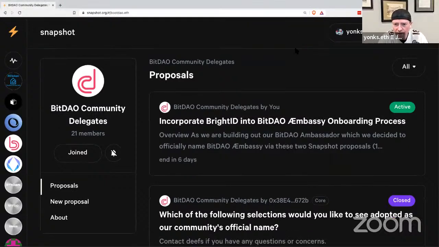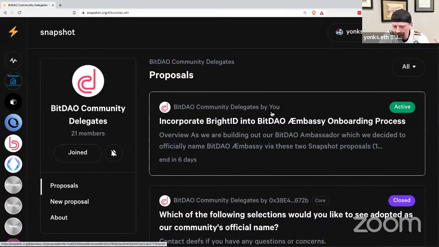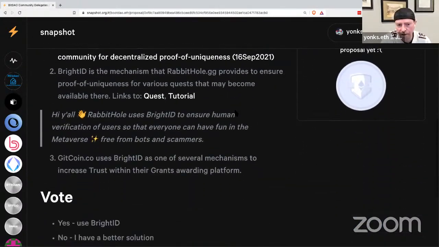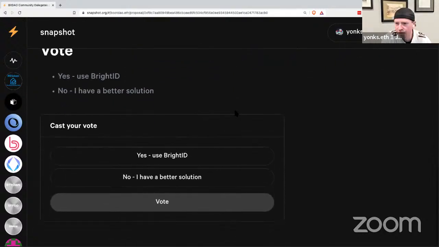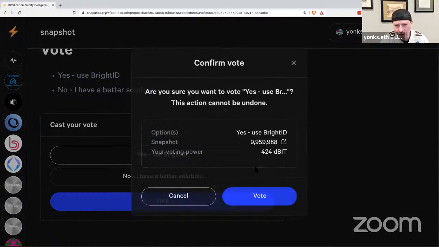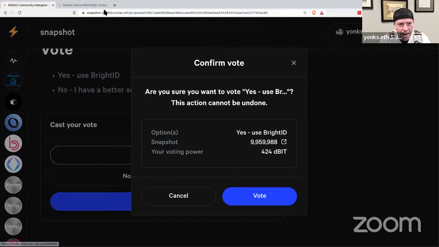So I'm going to walk through the process of actually voting on this. This is, again, something that I'm supportive of. I encourage everybody to do your own research. I provided some links in here so that you can have a starting point. There's a lot of information on the internet for this. To vote on this, it's a pretty simple process. You just vote and then vote. And right now I have 424 DBIT. That's my token that represents the efforts that have been put forward to get to where we're at. You can see right here, this is based upon the snapshot. This is the number. You can open that up in another tab over here.